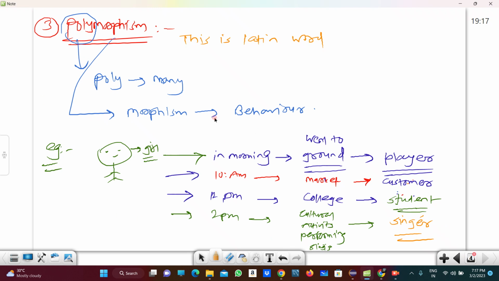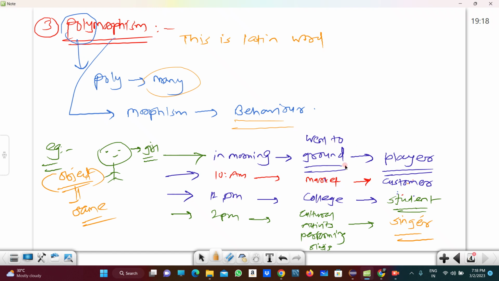So what happens here is that the same girl, this one object, is showing different properties or many behaviors at different stages of life. That is nothing but polymorphism, right?